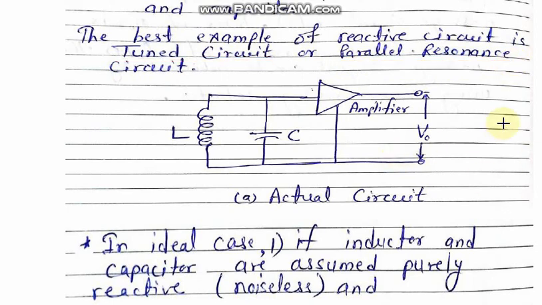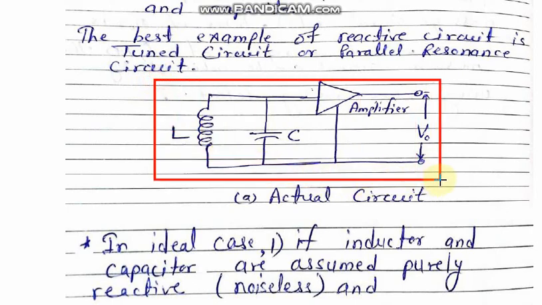Now in this tuned circuit you will be able to watch that L and C form the tuned circuit, and it is connected with an amplifier. Why? Because this L and C tuned circuit will provide oscillations of decaying amplitude nature.